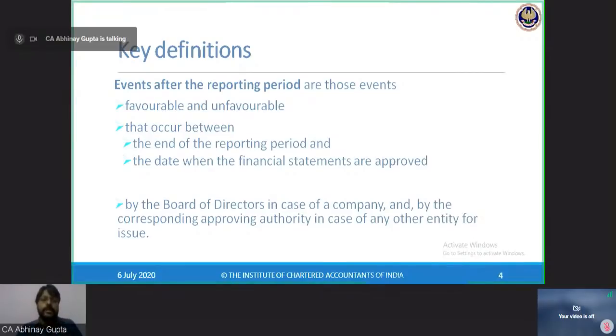That occur between the end of the reporting period, that is 31st March 2020, and the date when the financial statements are approved by the authorized person, that is board of directors in case of a company. So in our example, events occurring between 31st March 2020 and 15th of May 2020. If any event occurs in this 1.5 month period, then those events are called events after reporting period. So this is the definition of the events after reporting period.